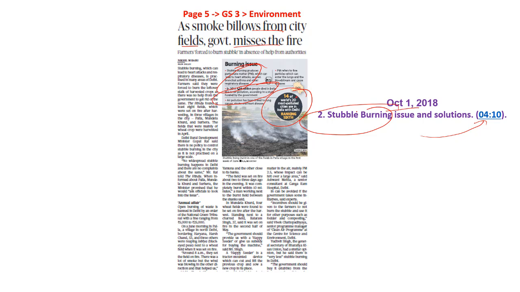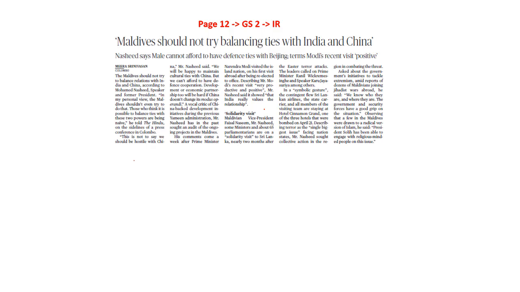Now let's look into the next article. This article says Maldives should not try balancing ties with India and China. This is the opinion of former president, that is Mohammad Nasheed. India and China both have good relationship with Maldives, but this has to be seen differently, is what Mohammad Nasheed is cautioning the government. Why? Because India has been a good partner for Maldives. We have a good relationship with India.